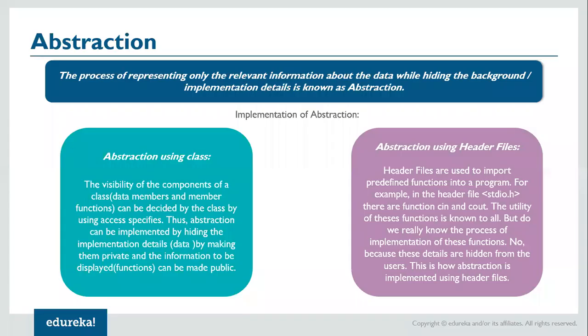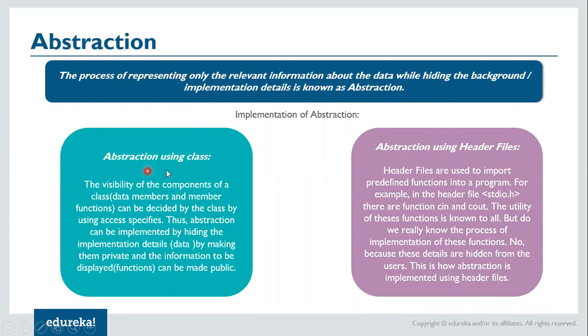Now the next important concept is abstraction. So let's look at what abstraction is. Abstraction is the process of representing only the relevant information about the data while hiding the background implementation details. So basically, what does it mean? Let's understand it in a little bit more detail. We can achieve abstraction using classes as well as using header files in C++, right?